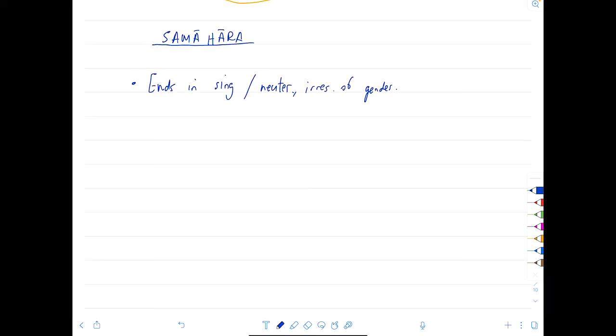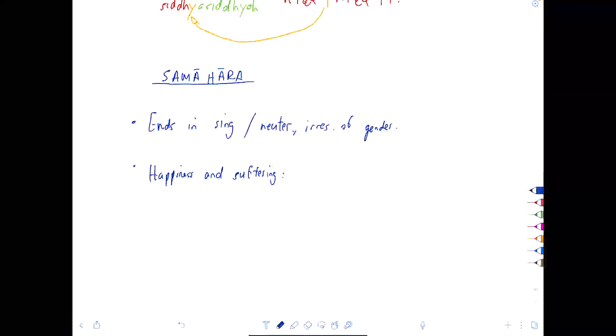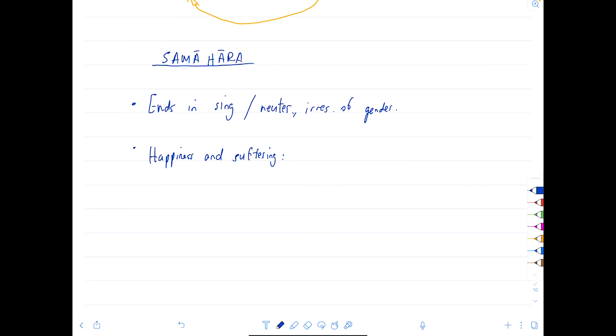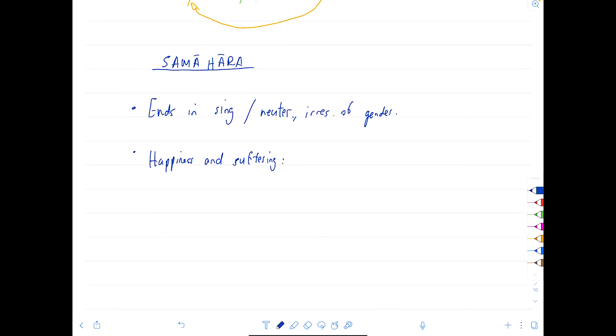Let's do an example. How about happiness and suffering? First of all, what would be the Itaretara version of happiness and suffering? Please answer that now. Sukhaduhkhau. Now, what is a Samahara? Same principle. Word 1 is stem, therefore sukha.